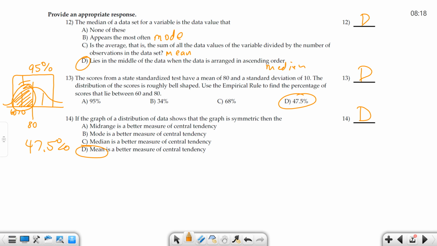And then same thing on dispersion. Standard deviation is better on symmetric. And then the, what do they call it? The quartiles, the 5-number summary is better for the skewed. Couldn't think of what it was called for a second.